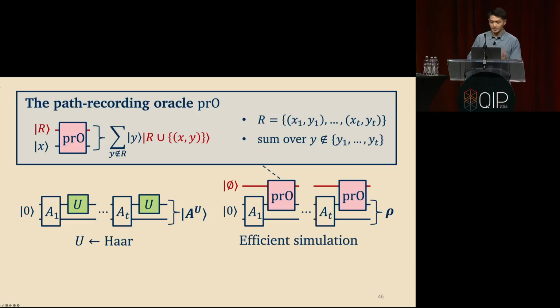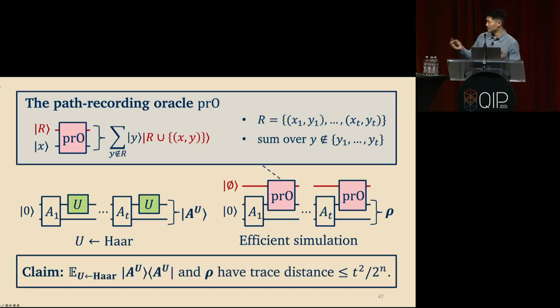The claim is that there is an equivalent way, or an almost equivalent way, to think about this state by simply replacing every application of the Haar random unitary with a call to this path recording oracle PRO. Okay, so the main claim, and this is by no means obvious, is that the mixed state on the left, this expectation over U sampled from the Haar measure of ket-bra A^U, is close in trace distance, inverse exponentially close in trace distance, to the mixed state on the right that you get from replacing all of these calls to the Haar random unitary with applications of this path recording oracle isometry.